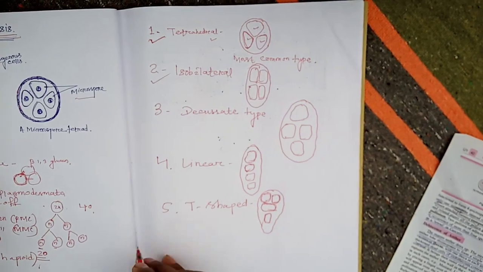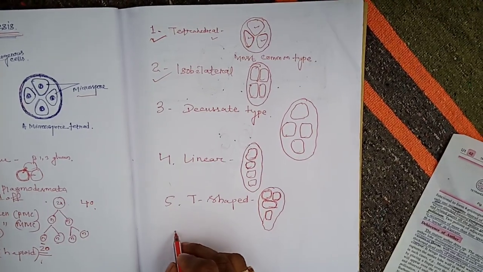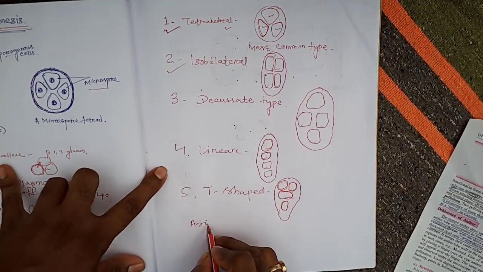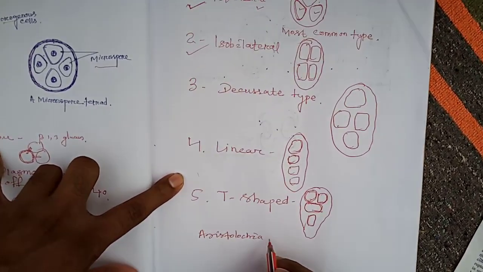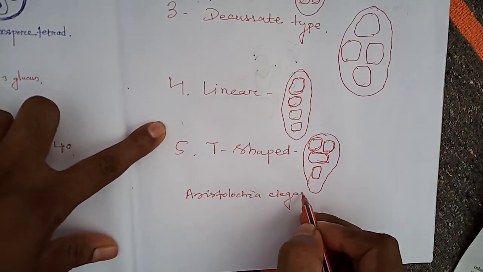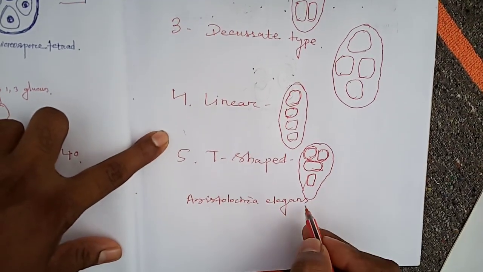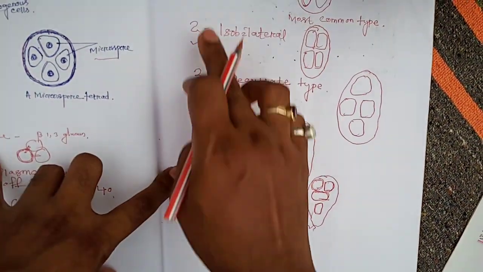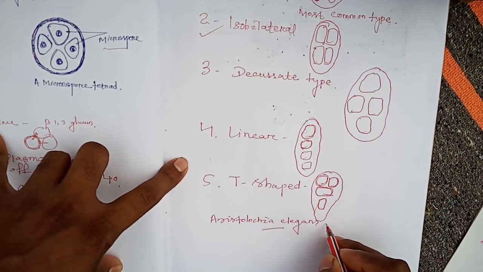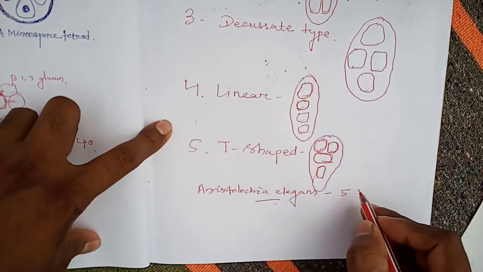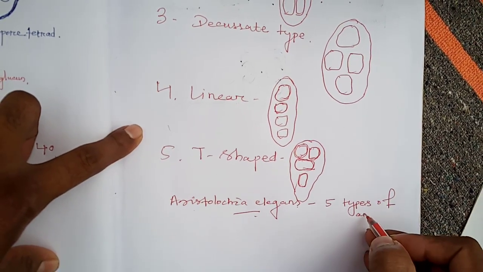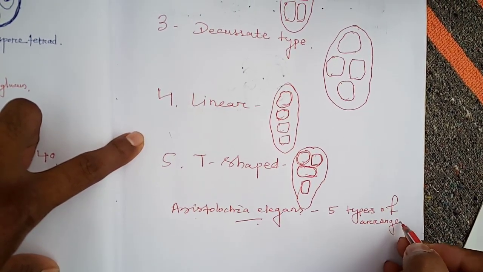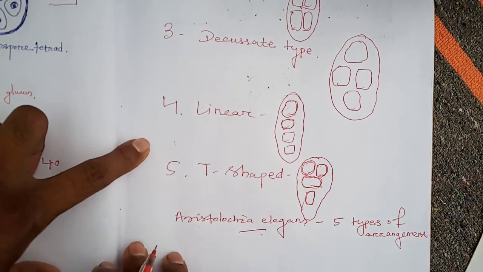In one case, a plant named Aristolochia elegans, all these five types of arrangements have been recorded. So this plant shows all five types of arrangement. Okay. Now a question arises.